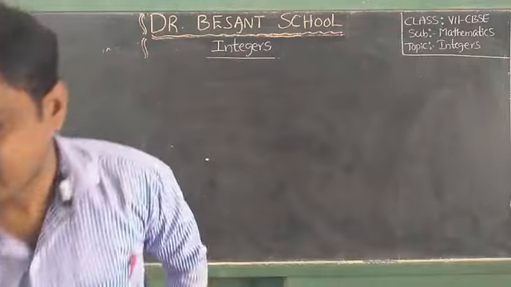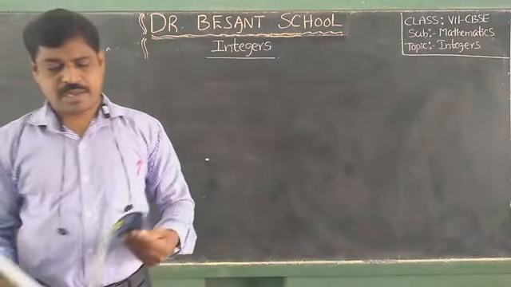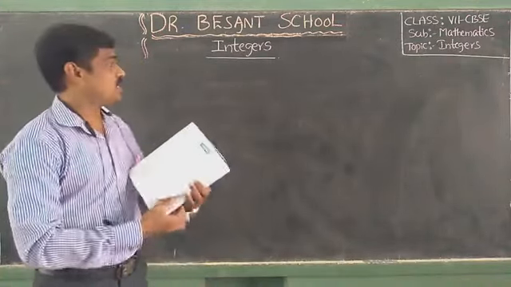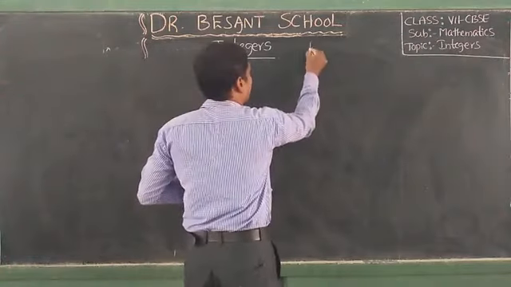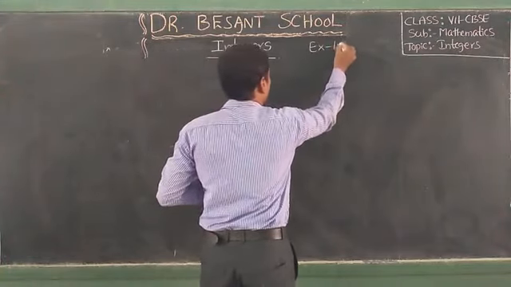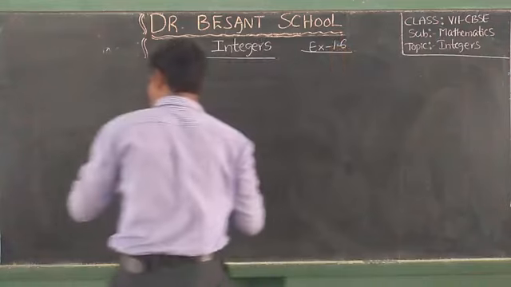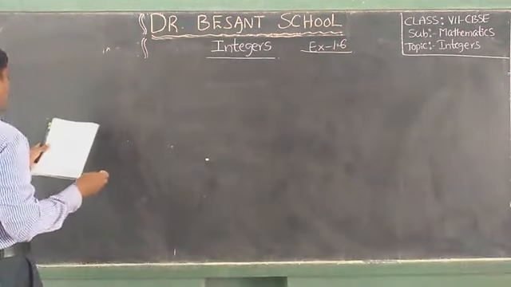In this integers chapter, exercise 1.6, fourth problem.